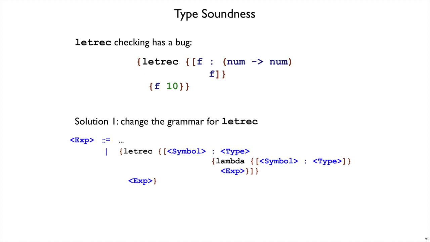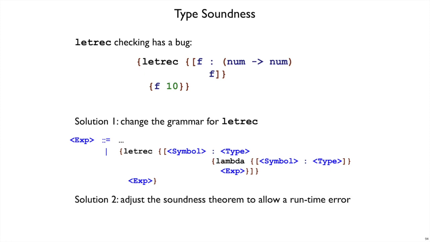So one solution is to change the grammar to force there to be a lambda on the right-hand side, and then you can never get an error. You can never use a variable too early, and that is actually a kind of choice that some languages make. Another choice is to adjust the soundness theorem and say that use before initialization is one of the errors that are still possible even after you type check. So both of these are reasonable, practical, and realistic choices to addressing the soundness problem. In the second case, we're just reducing our expectations a little bit.